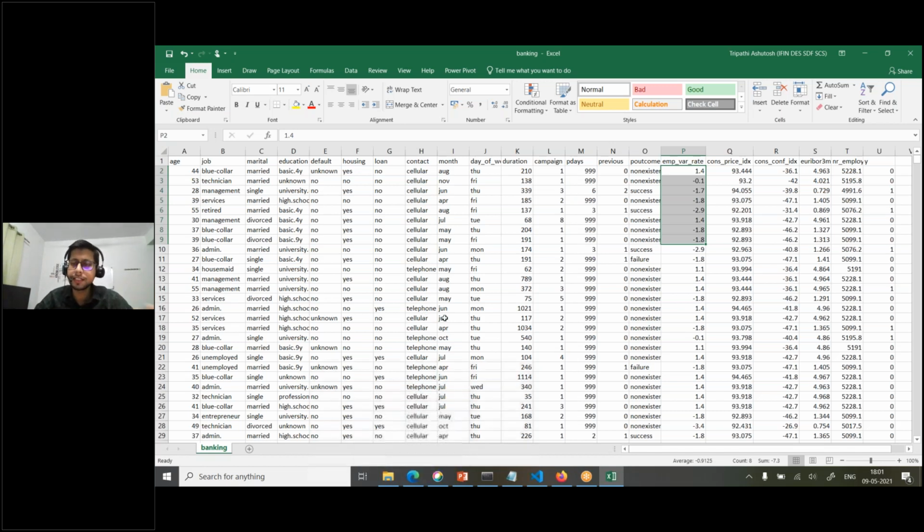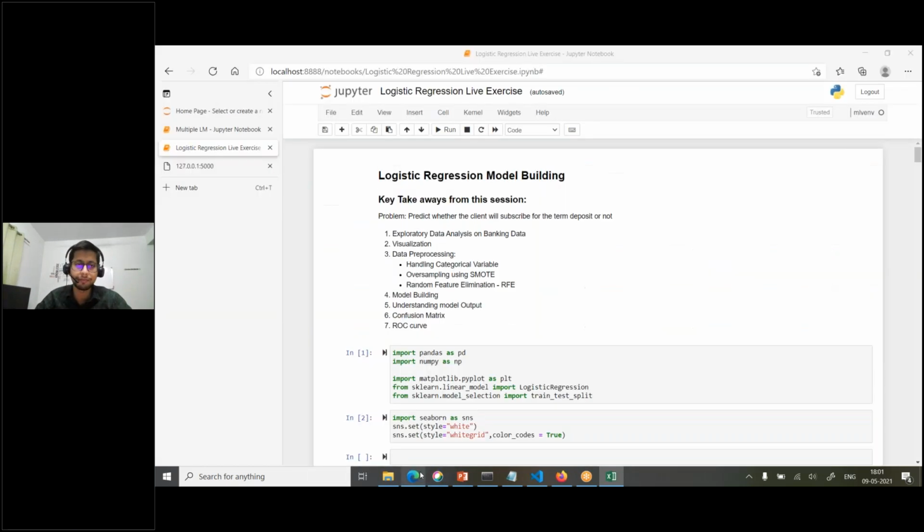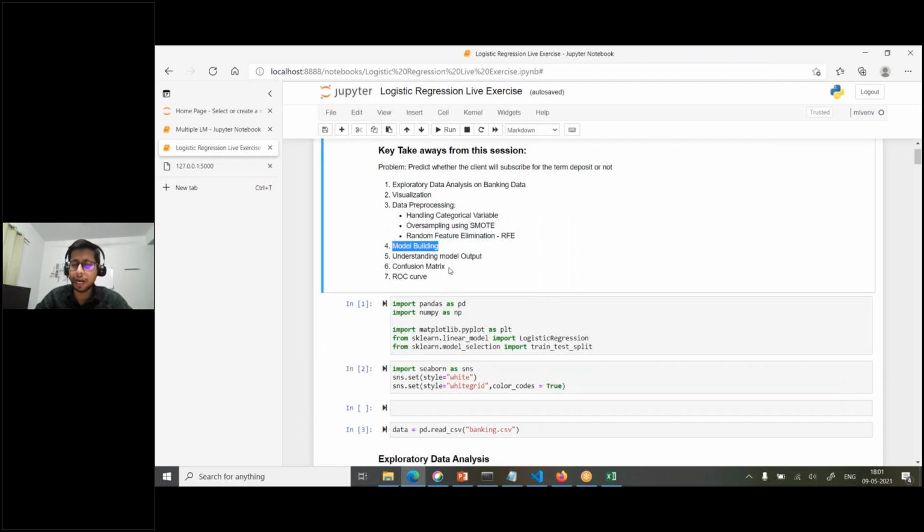So this is the data set, and we also explained the problem and how to build that model. In this model building, we'll be talking about exploratory data analysis on banking data. We'll look at the visualization part. We'll look into data pre-processing, because we'll have categorical variables, and because there is an imbalance in the class. One class has more data, another class has less data, so we'll see how to handle the imbalance problem. Then we'll see how to select the features, using this technique. There are many other techniques also. Finally we'll build the model, and then we'll understand the output.